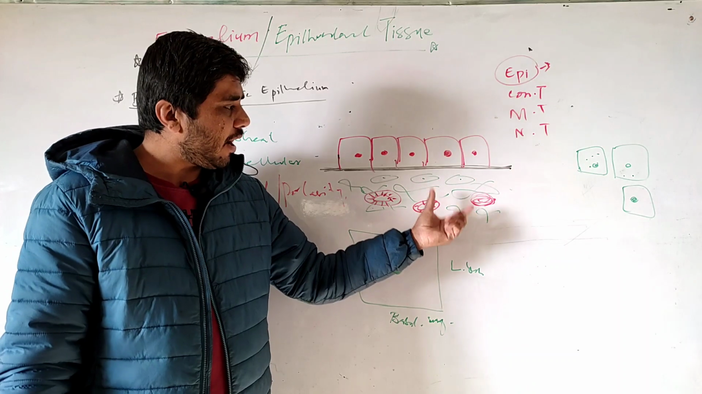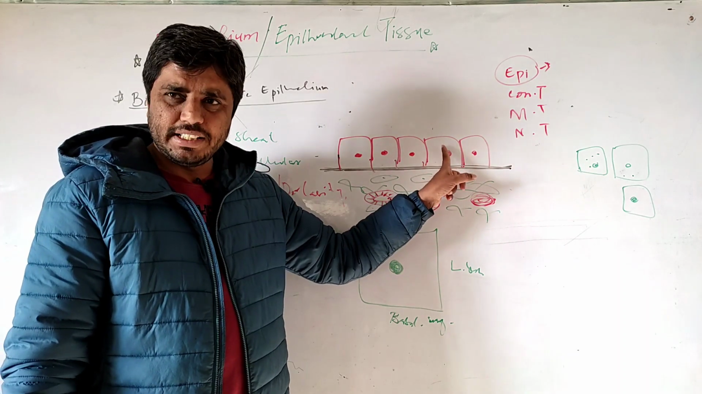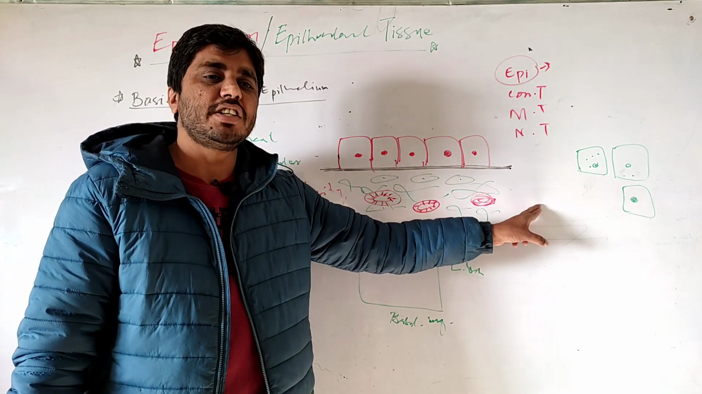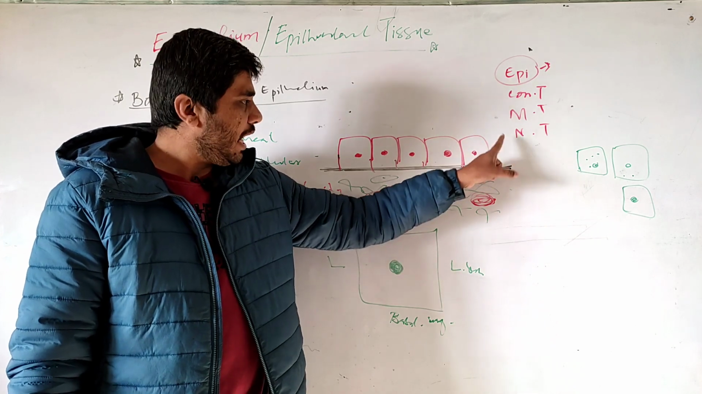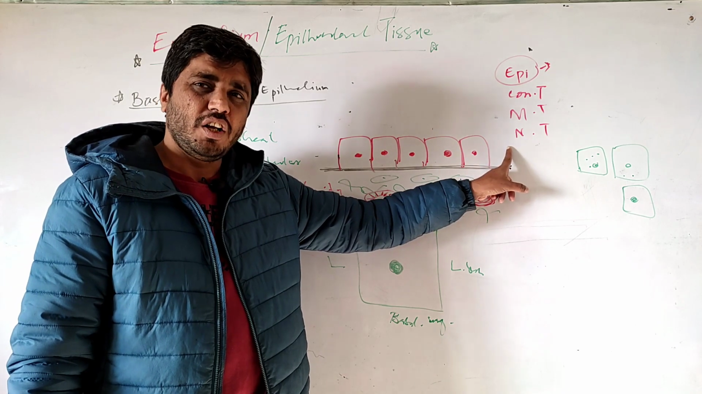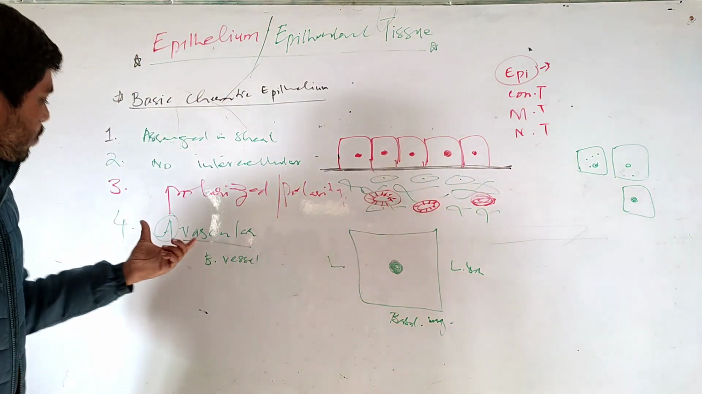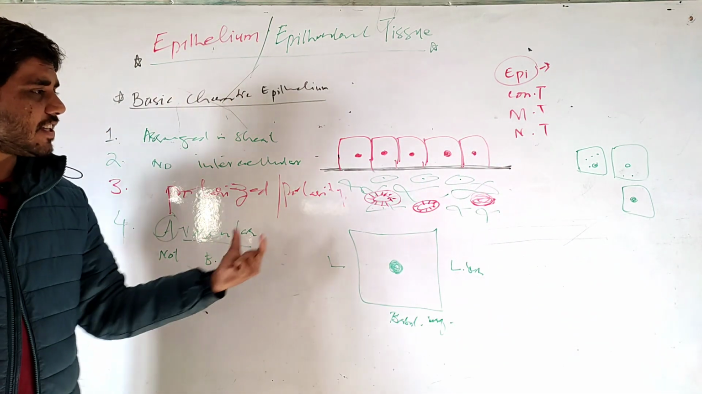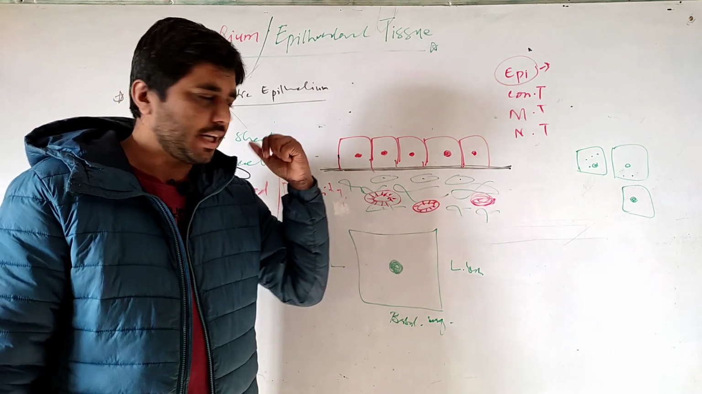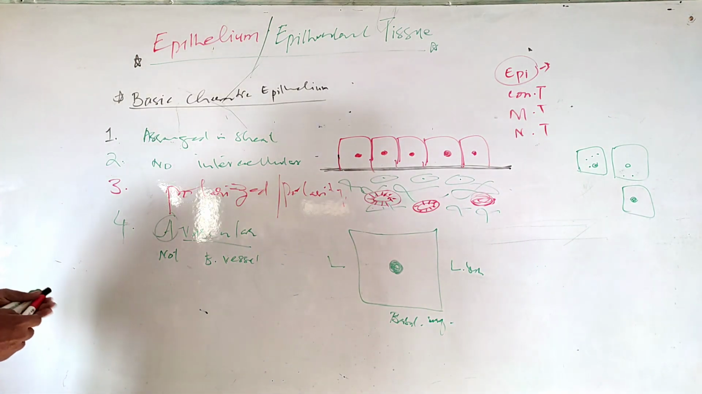So material from the loose connective tissue diffuses into the epithelial cells. This happens because in the connective tissue area the concentration of molecules is higher. Here in the upper area, in the epithelial cells, the concentration is low, so they move toward the epithelial cells. The point is that epithelium is avascular, but for their survival they have the process of diffusion. That's clear.